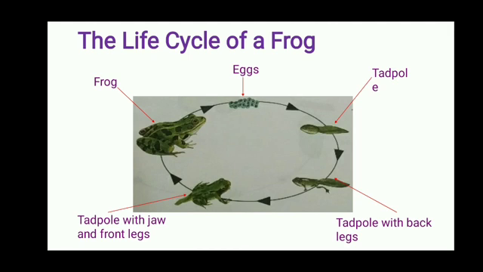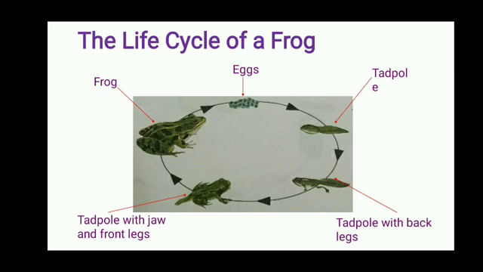We can see in the first stage there are frog's eggs, and we call these eggs spawn too. So class, inside these eggs the tadpole grows. Tadpole is the baby frog. When the tadpole completes its time inside the egg, it comes out of the egg. We can see in the second stage, it has two parts. One is the head part and the second is the tail part. Class, when the tadpole comes out of the egg, it begins to swim.